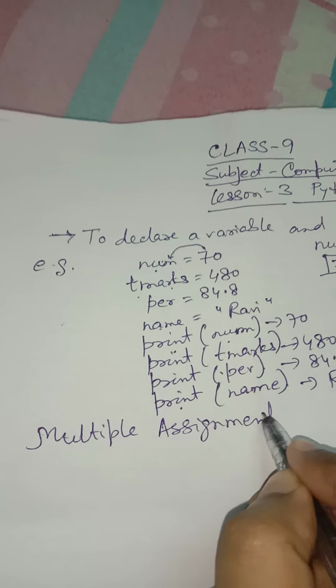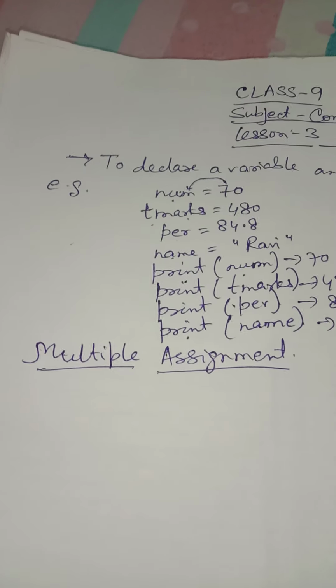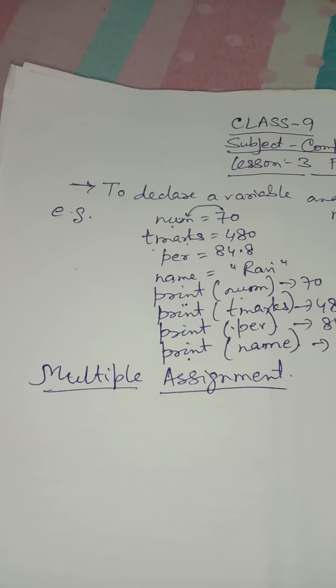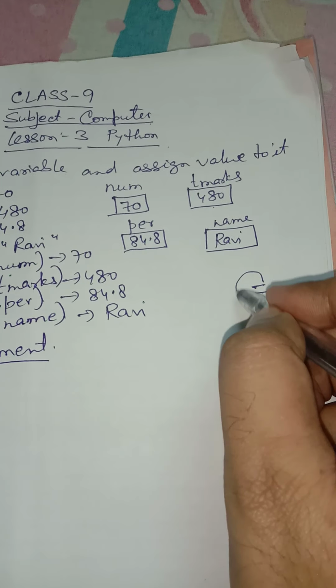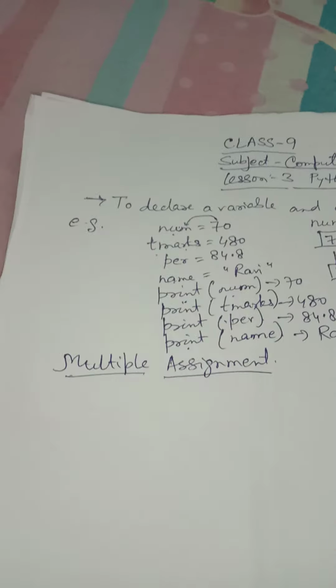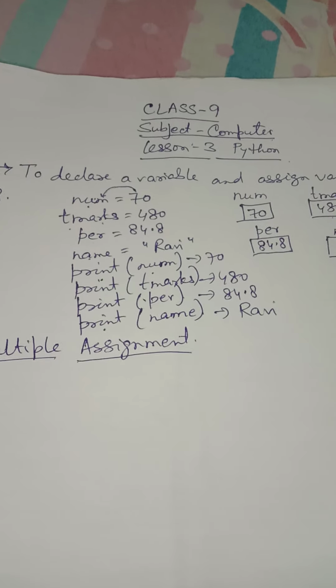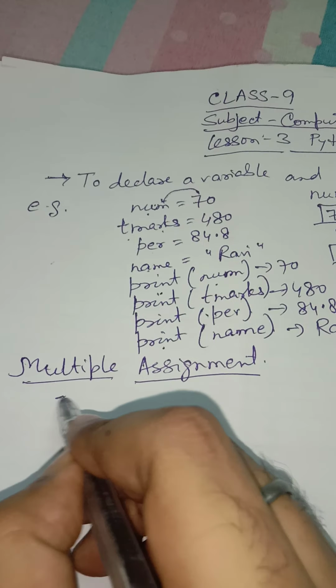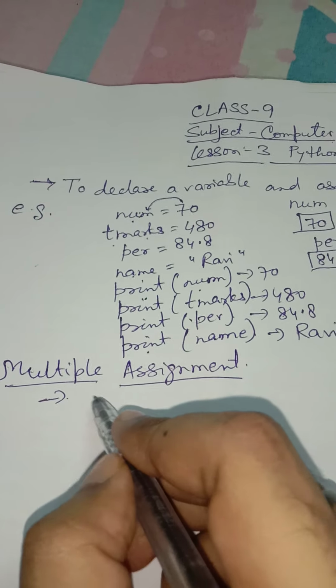Till now we have used only one assignment operator. And what is the name of the assignment operator? Equal to sign is the name of the assignment operator that we have used till now. So now we are going to discuss multiple assignment. The first thing that we are going to discuss is how to assign a single value to multiple variables.